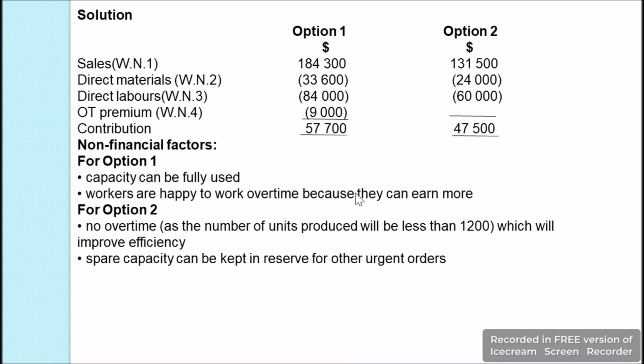But from my point of view, I will consider option 1, because this is a more suitable option where the workers will be happier with the higher pay. We are fulfilling all the needs of the customers because all three customers will be satisfied. We may not lose customer C, because we are also fulfilling the demand of customer C in option 1, and we are using the full capacity. So from my point of view, I select option 1. It's up to you to select option 1 or option 2, and you have to support your answer.